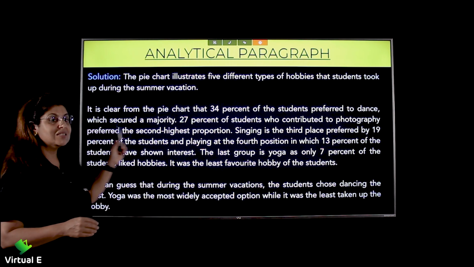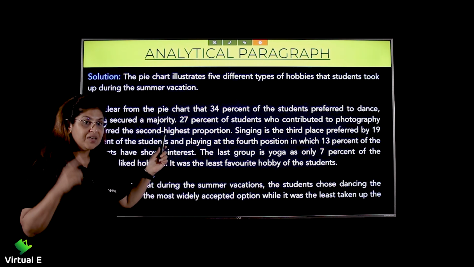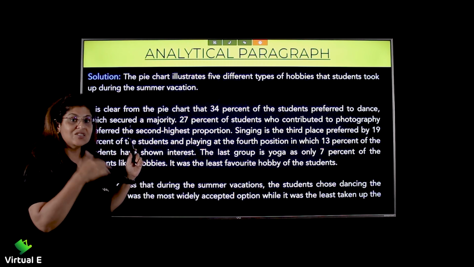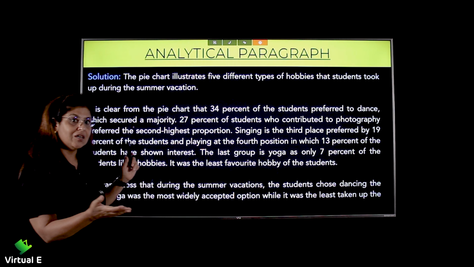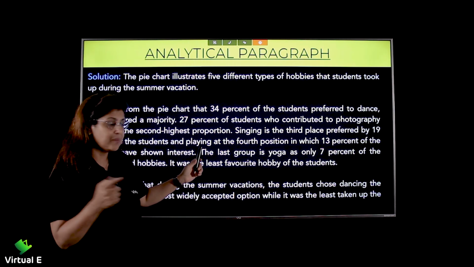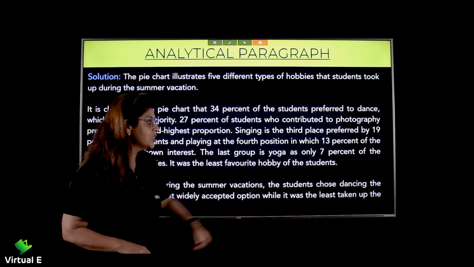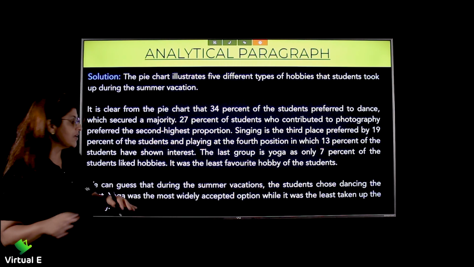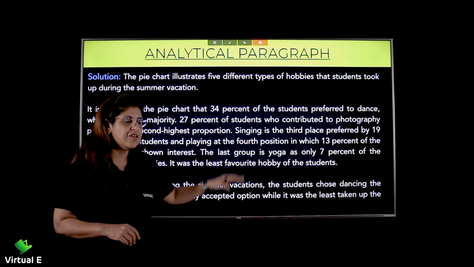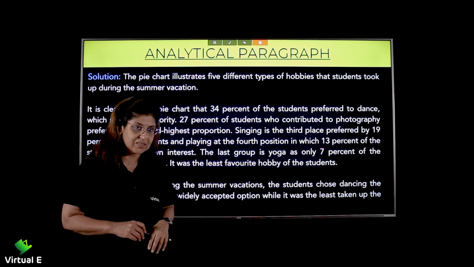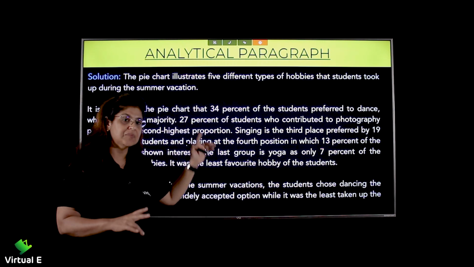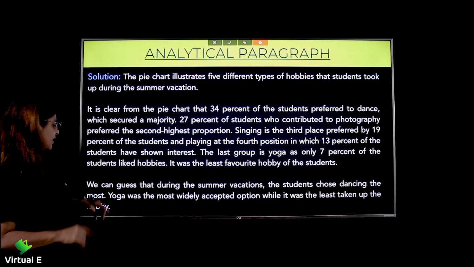Please read this paragraph again. Try and understand. See, there is no repetition. The format is changing with every hobby. So please stick to that. Notice it and keep it in mind. The last group is yoga, as only 7% of the students liked it. It was the least favorite hobby of the students. So you see, this is the body, right? The whole pie chart has been put into words.